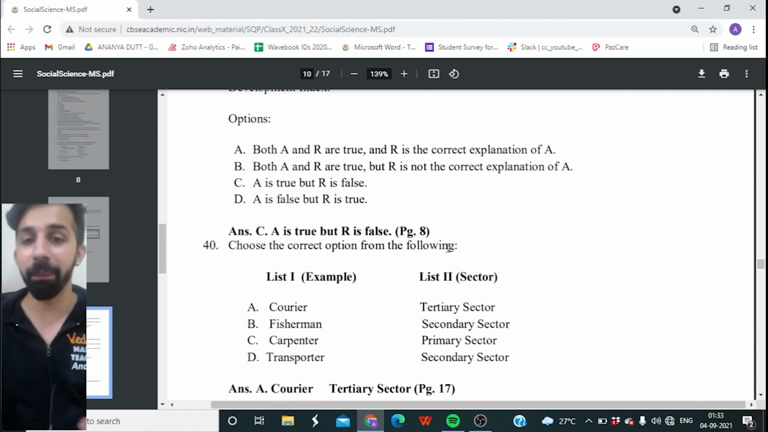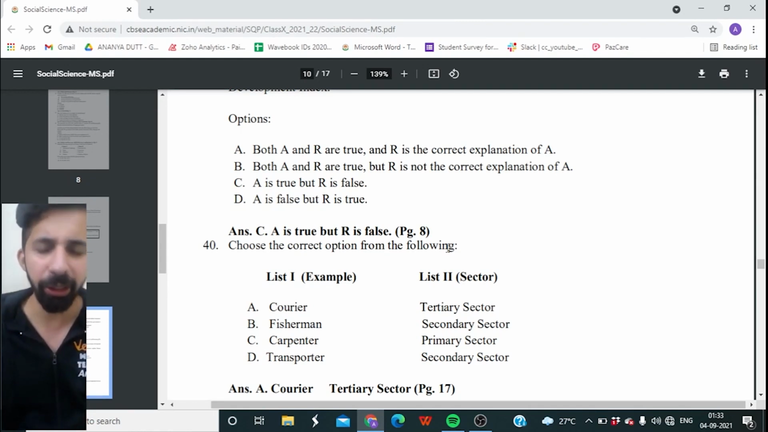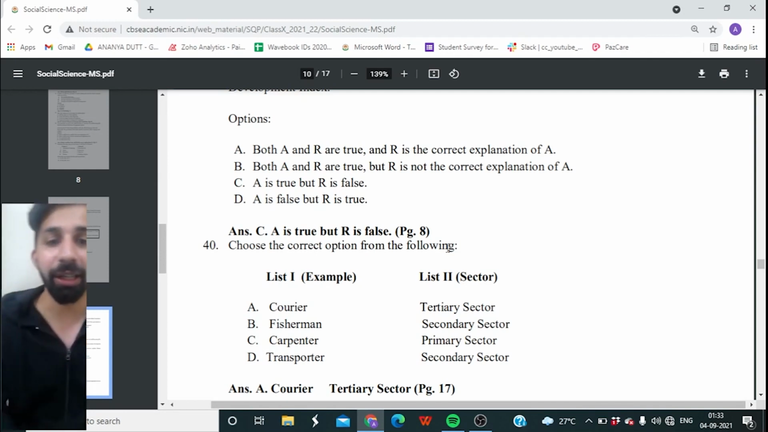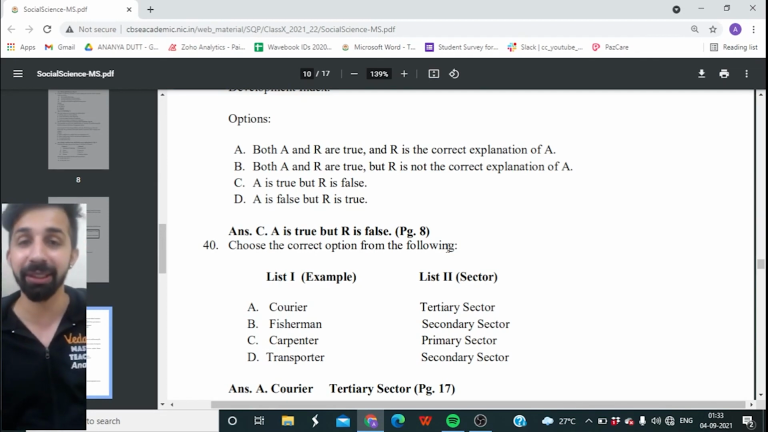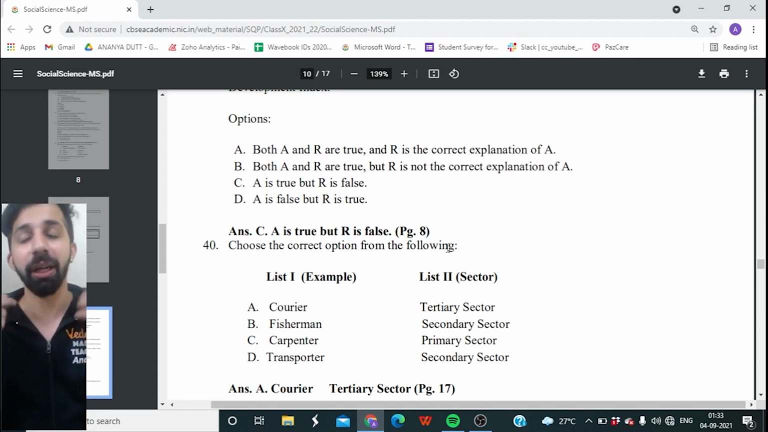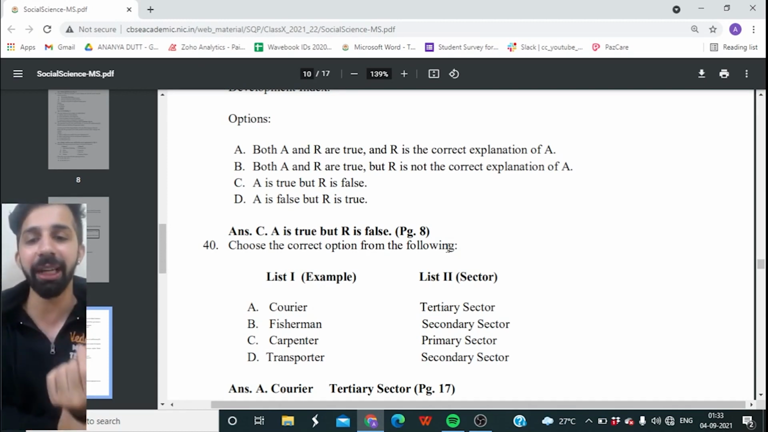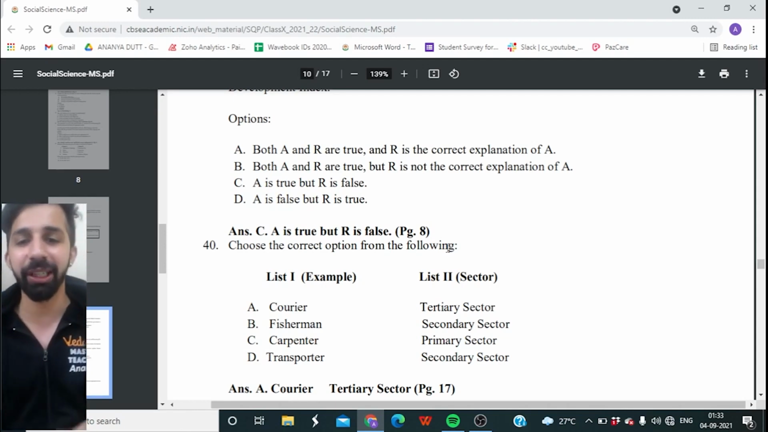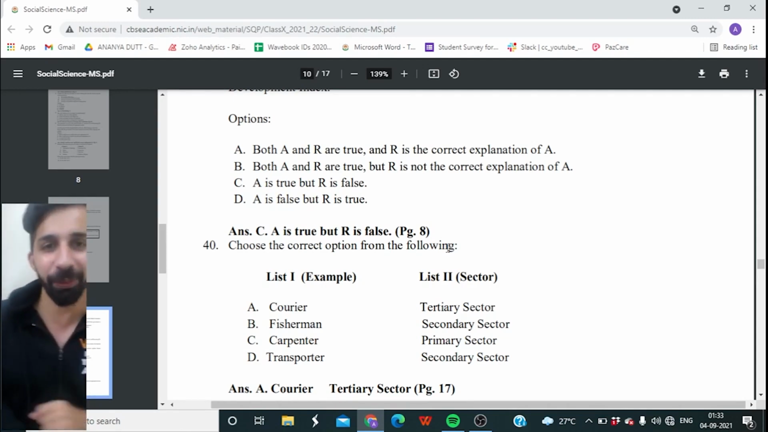It is not a match the pair. I'm so sorry. Choose the correct option. Courier giving us service, so tertiary sector. Fisherman, primary occupation, but over there it is given as secondary sector. Carpenter, primary sector, no, it comes under secondary sector. And transportation, it is giving us service, comes under tertiary sector, but over there it is given as secondary sector. So courier is the tertiary sector and is the only right pair.